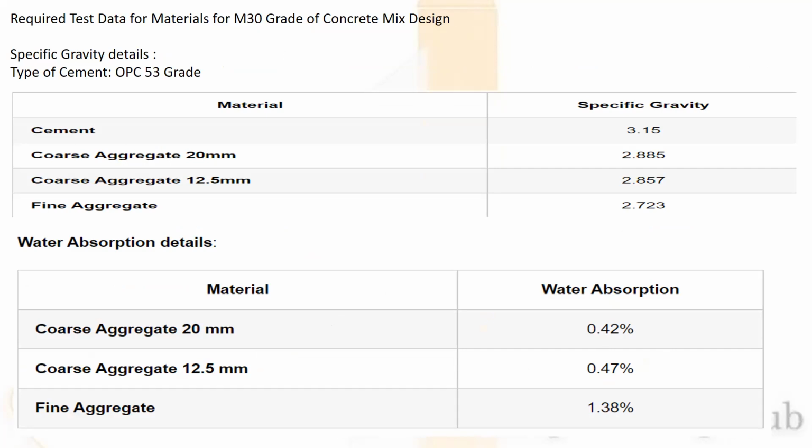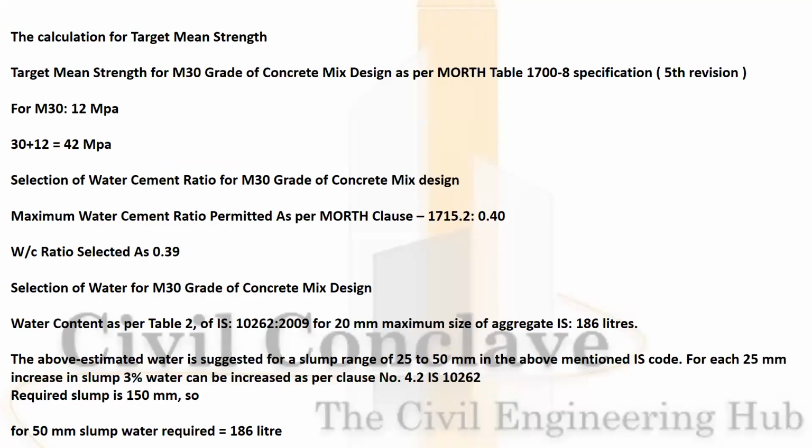Let's go through the water absorption data. Coarse aggregate 20 mm should be 0.42%. Coarse aggregate 12 mm will be 0.47%. Fine aggregate will be 1.38%. How to calculate the target mean strength? You have to verify the MORTH table 1708 fifth revision. For M30, you have to add 12 MPa. That means 30 plus 12 will be 42 MPa.